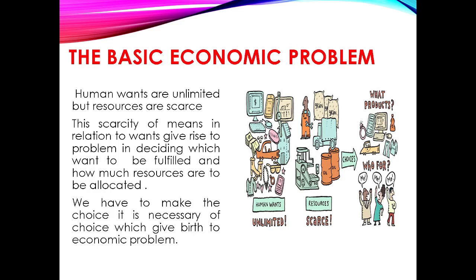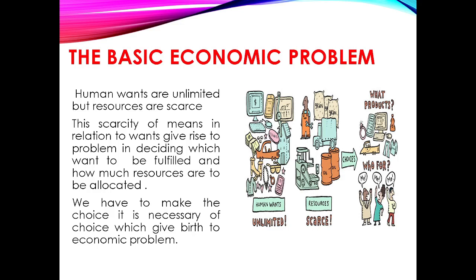Resources can be put to alternative uses. Means are limited, and they have alternative uses as well. It implies that means can be applied for alternative uses. For instance, wood may be used for making fuel, furniture, house construction, and many other purposes. Electricity may be used in houses, agriculture, industry, and many other fields. Here also we face the problem of choice as to which means should be used and for which type of work. So from all this discussion, we make it clear that human wants are unlimited, but the resources are scarce.